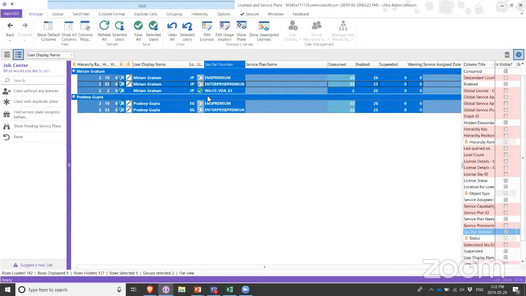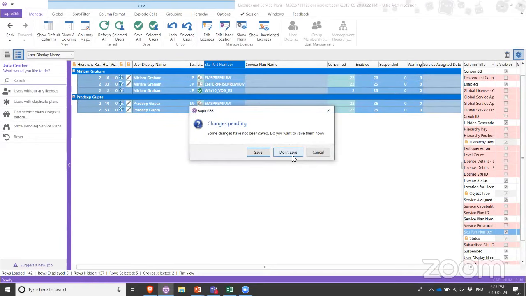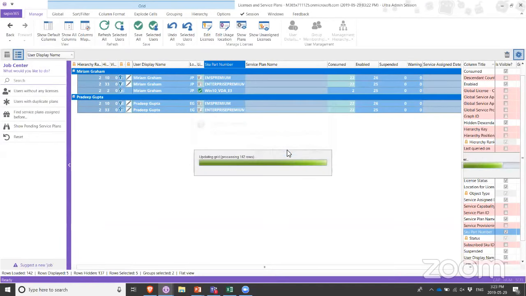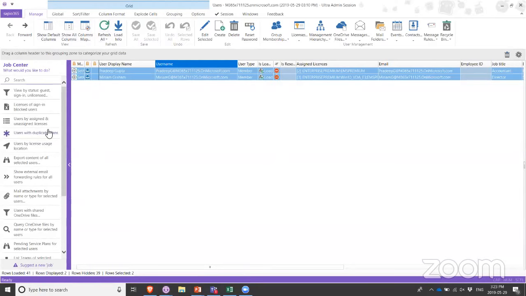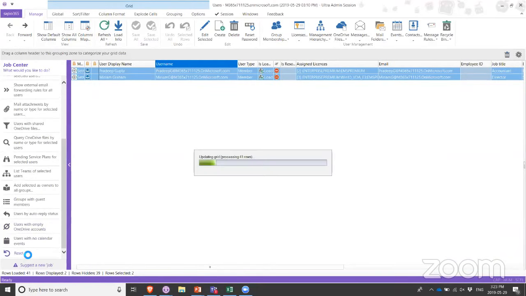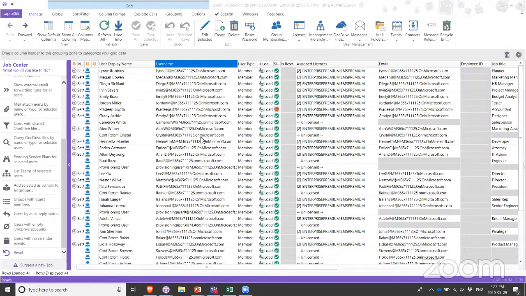So there's really no risk in taking those licenses away as long as we can be sure within 30 days that the user really leaves the organization. So that's how we can quickly find any licenses assigned to users that are disabled from logging in. I'm not saving my changes because I keep doing these demos, so I don't want to ruin my environment, but hope you take my word for it that it just works.